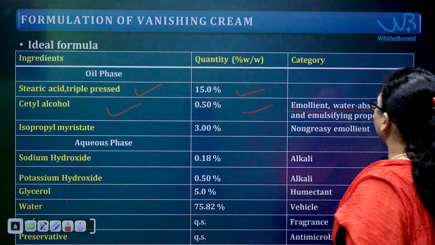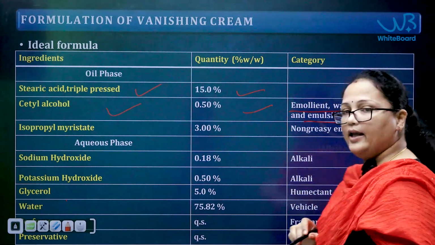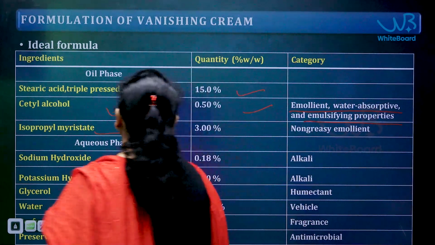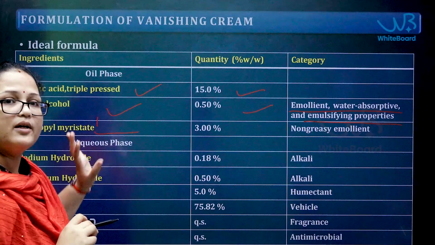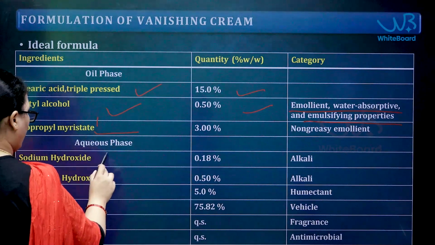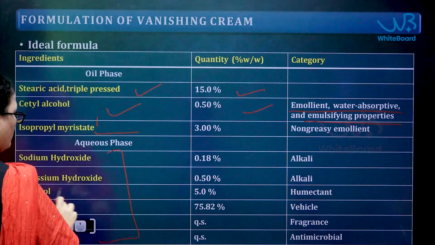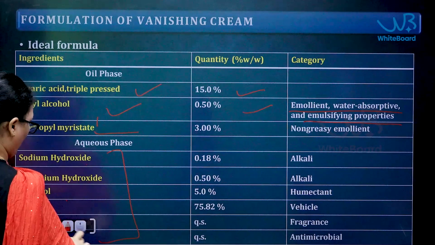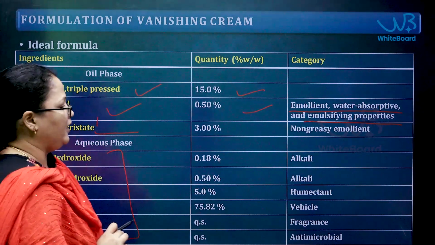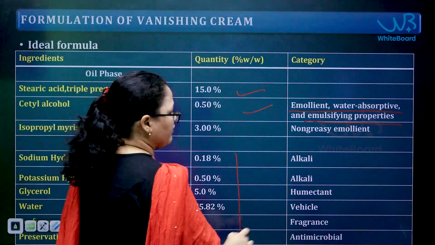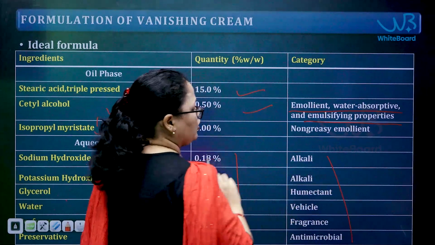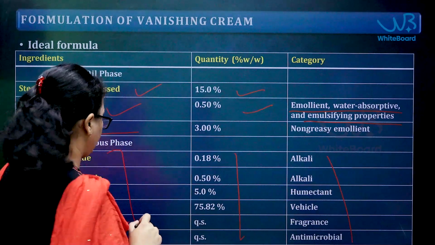Next, here they have also given the purpose of adding each agent. Next, isopropyl myristate. So these three ingredients come under the oil phase. Coming to the aqueous phase are sodium hydroxide, potassium hydroxide, glycerol, water, perfume and preservative. These are the respective concentrations and this is the usage or category of the respective agent.